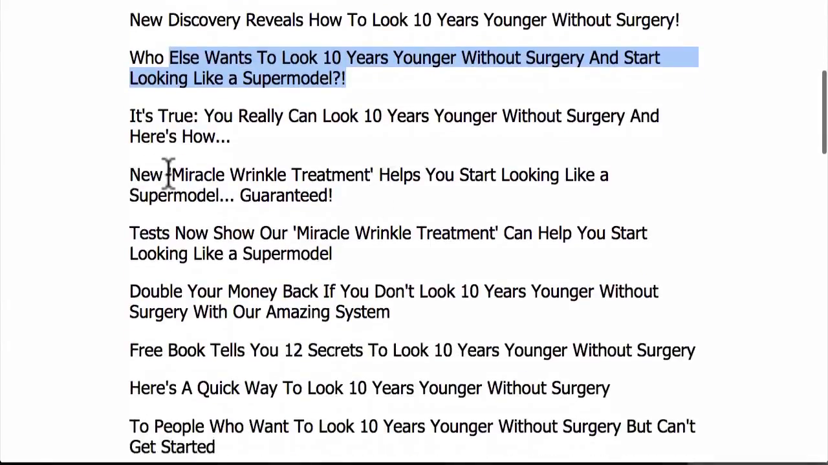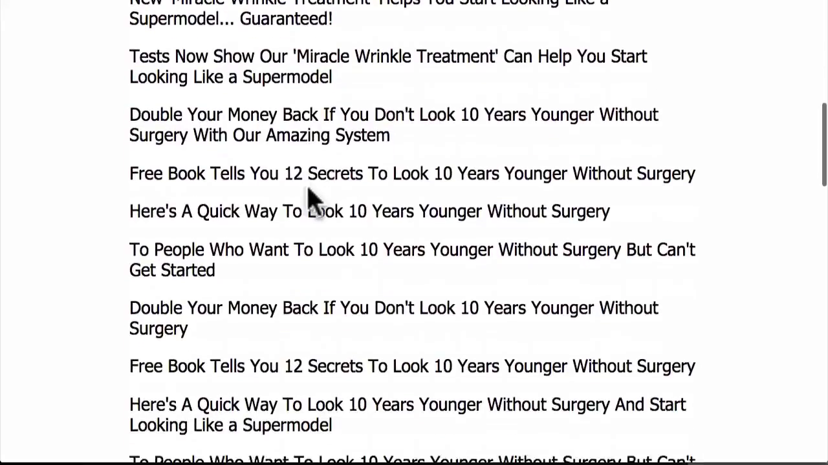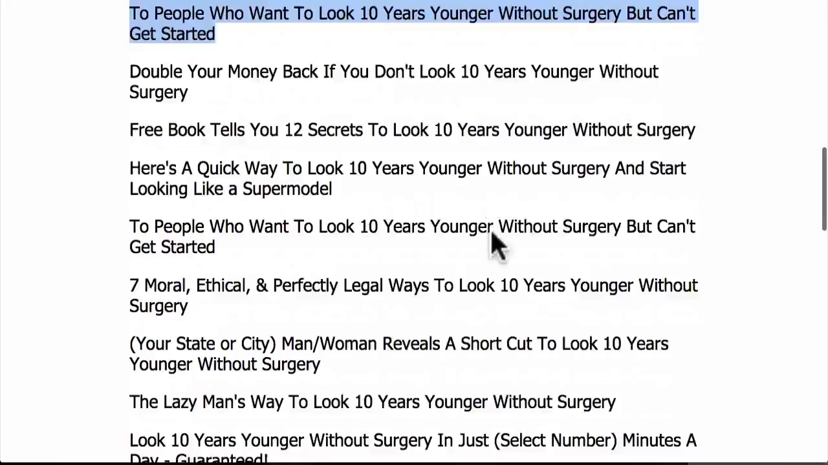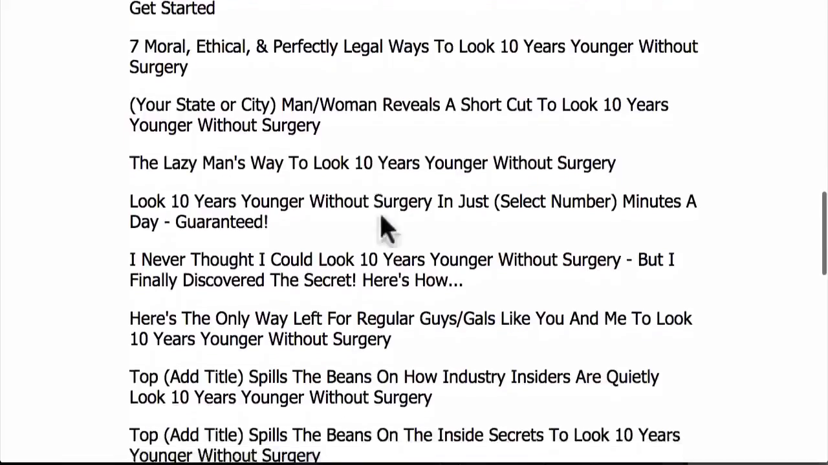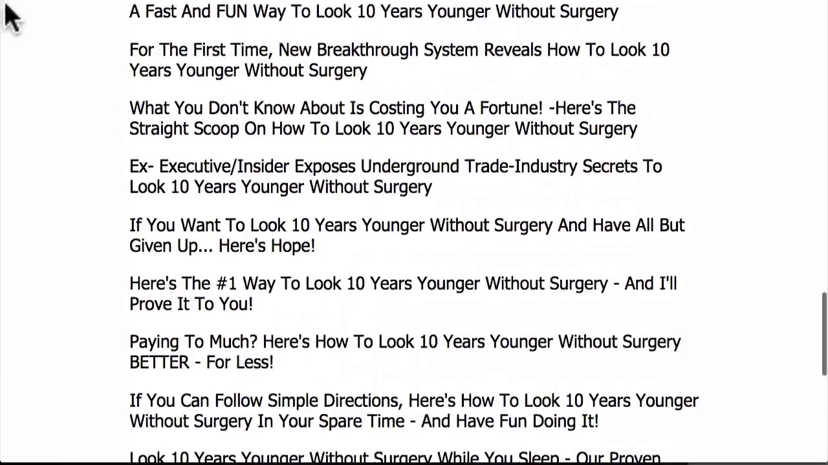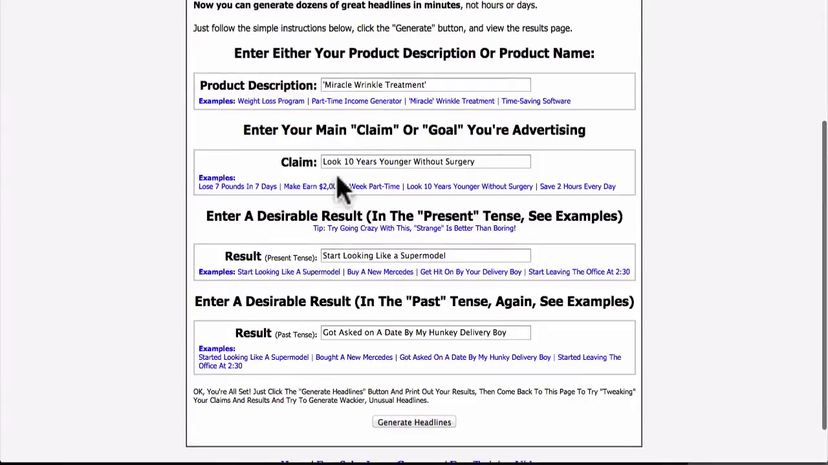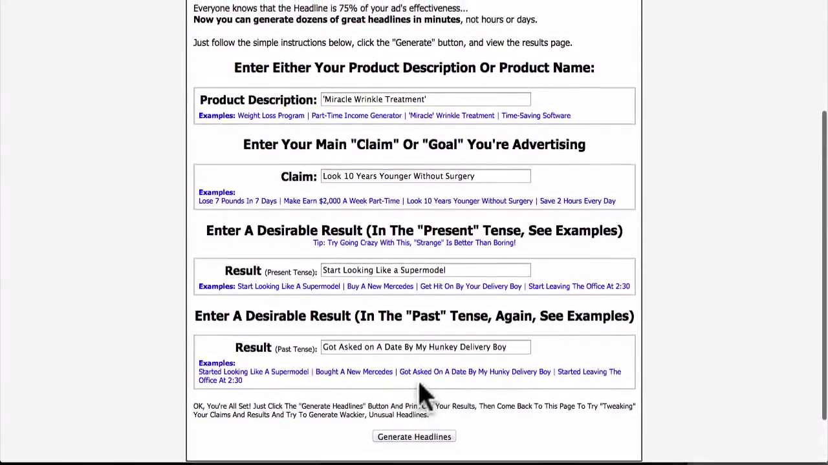New miracle dog obedience secret helps you get an obedient dog guaranteed. So anyway, I just want you guys to see that this thing helps you come up with a lot of great headlines. Here's a quick way to look 10 years younger without surgery, right? The lazy man's way to look 10 years younger without surgery. Really, all you got to do is go to this website right here, plug in your different things here, and click generate headlines, and it'll spit out a lot of great headlines for you.